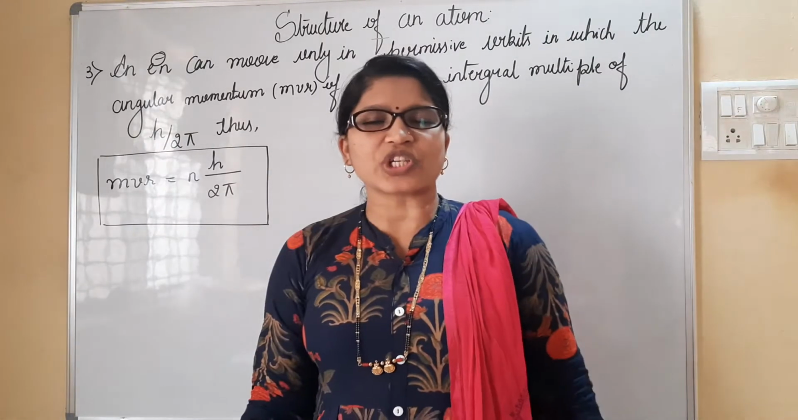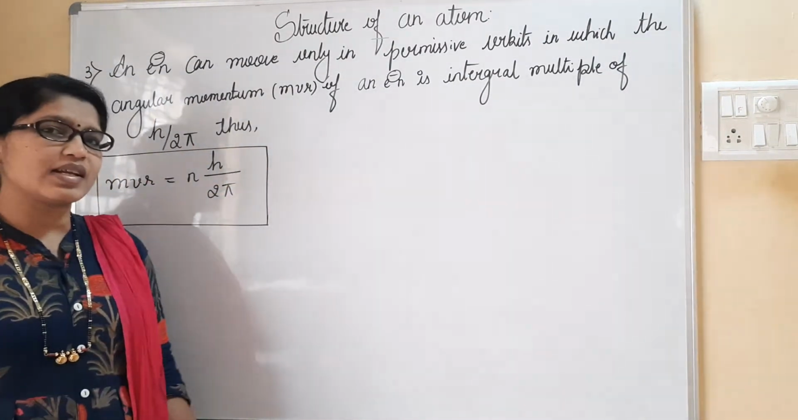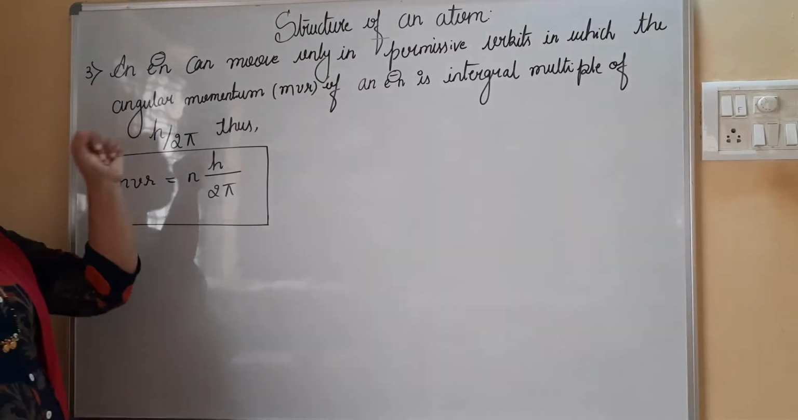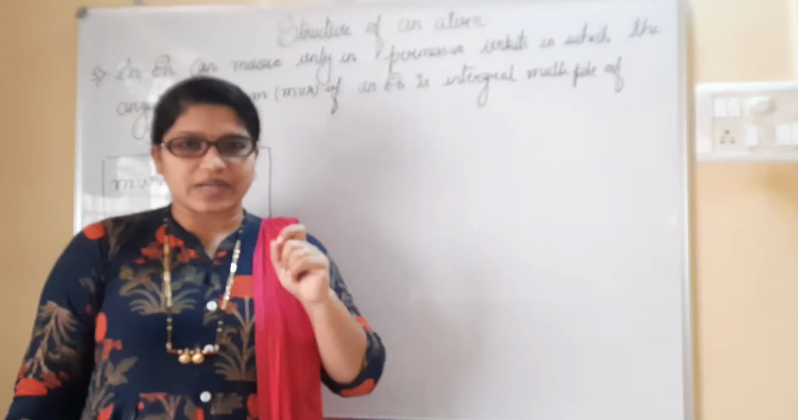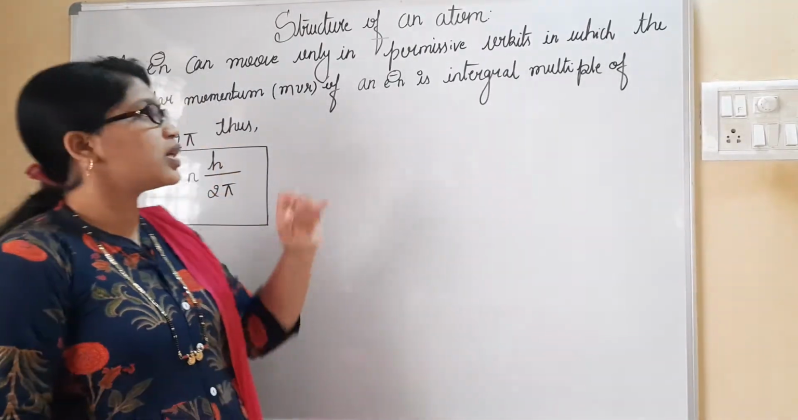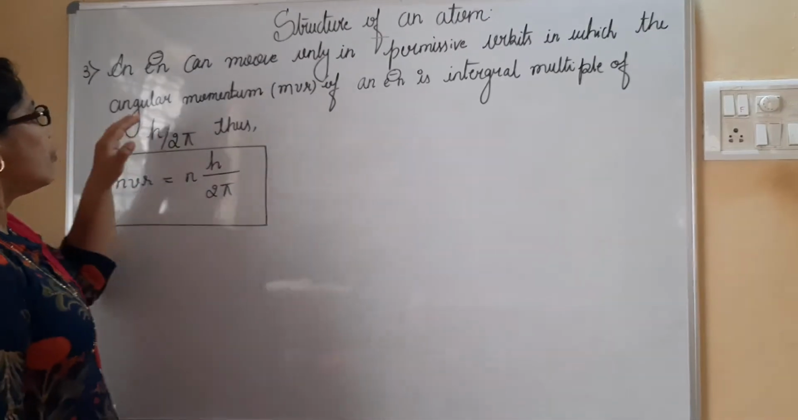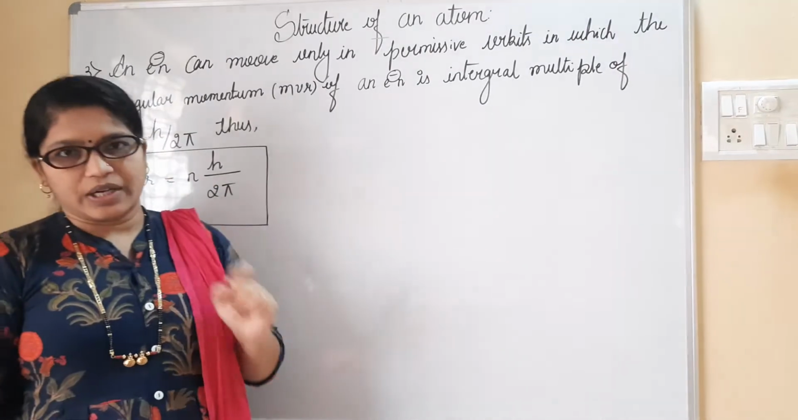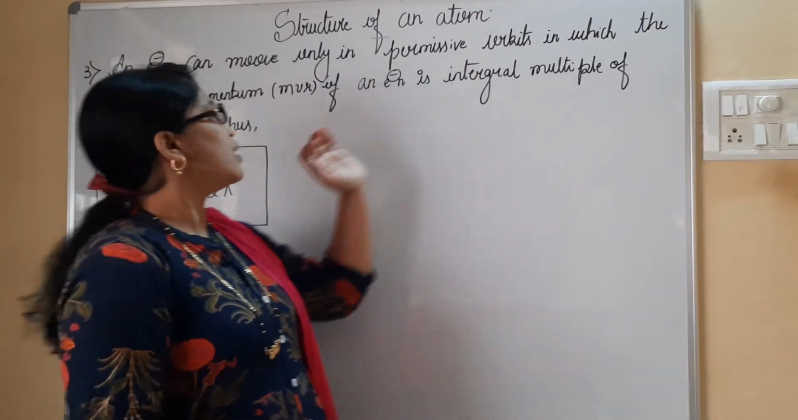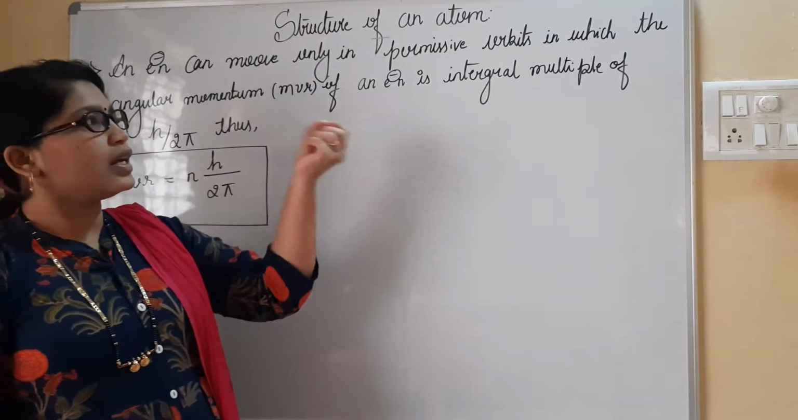Coming to the next postulate, which is considered to be the third postulate of Bohr. What exactly he tells in his third postulate, let us understand. An electron can move only in permissive orbits, that is stationary orbits. They are permissive orbits in which electrons revolve with a fixed angular momentum, an integral multiple of h by 2 pi, that is n times h by 2 pi.